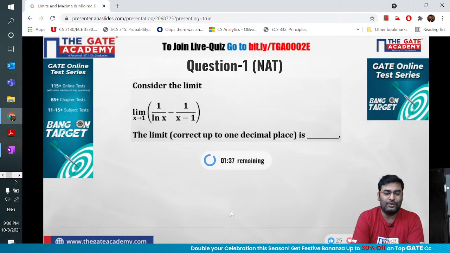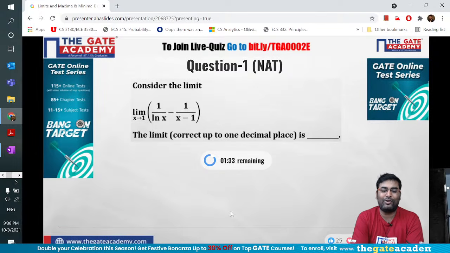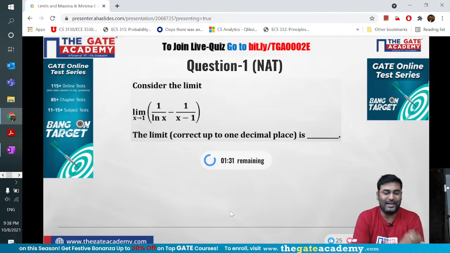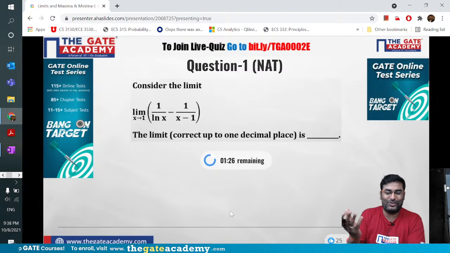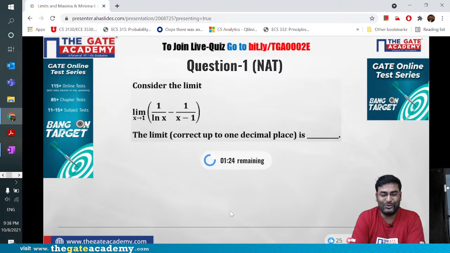So you have to take the LCM and combine them to get it into some other form so that you can apply L'Hopital's rule. That's the hint I'll give. I'll zip my mouth, because then it is not a quiz, right? It is like I'm helping you. Come on, guys. What do you think?